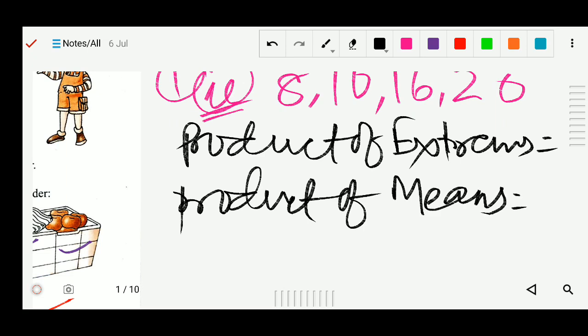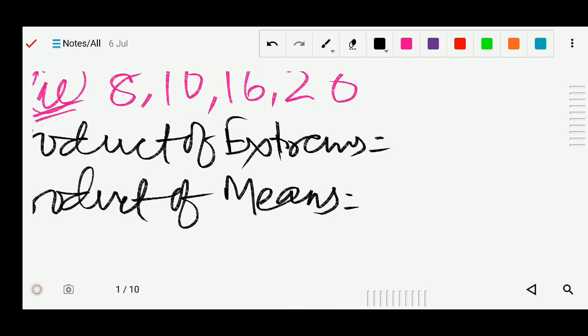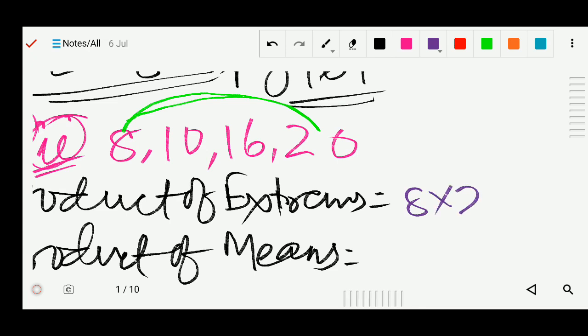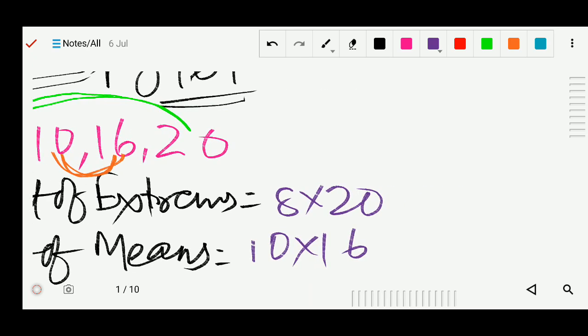Okay, so how we will get the product of means and product of extreme? So very easy method. Extreme means these two. So we will multiply these two, 8 into 20. And what is the mean? Mean means these two, 10 into 16. So you can multiply it. You will get 160 here also, and here is also 160.